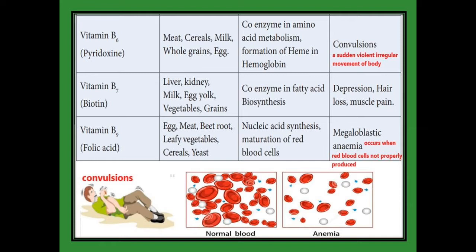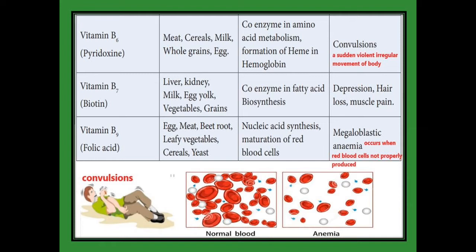The next one, vitamin B7. The chemical name of this compound is biotin. We get vitamin B7 from liver, kidney, milk, egg yolk, vegetables, grains. The function of vitamin B7 is as a coenzyme in fatty acid biosynthesis. And the result of deficiency: depression, hair loss, muscle pain.